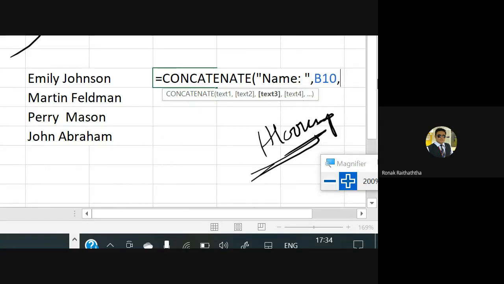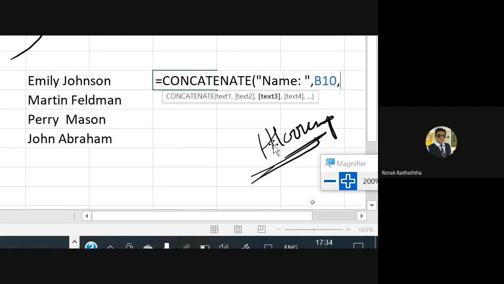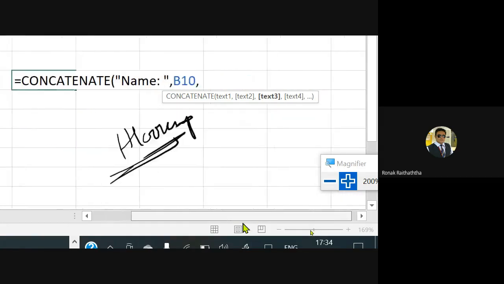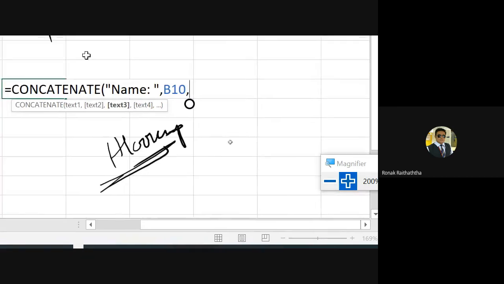Then pressing the comma. Now before Johnson, I want surname to be written, just like we have written the name in this case. So what I'll do is, I would again insert the double inverted comma. Why am I inserting the double inverted comma? If anything is text, it must be in double inverted commas whenever you use it in the formula.